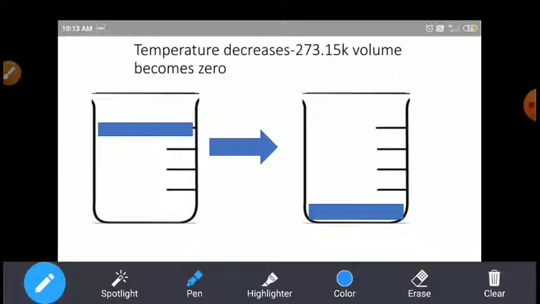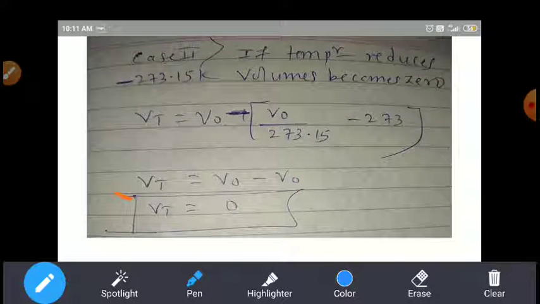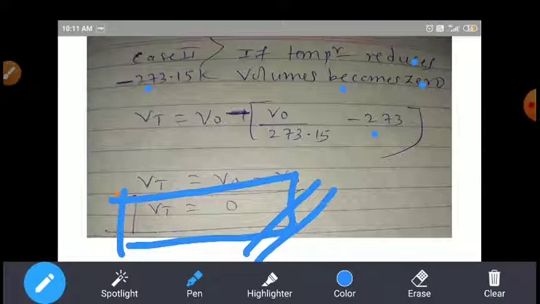So in this case, they have written the equation. Case 2: if temperature reduces by 273 Kelvin, volume becomes 0. So again we substitute minus 273 in that formula, then V naught minus V naught, so Vt is equal to 0. Now is this point clear, students?